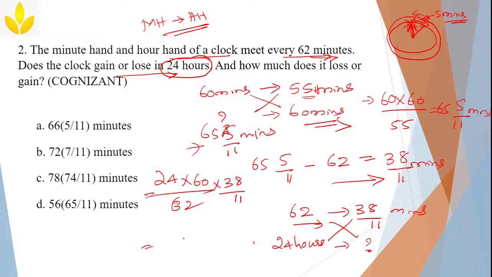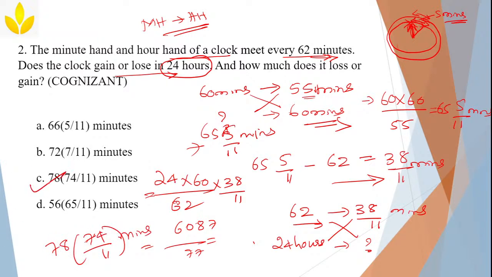Please sit and do all this calculation. Here you will get 6087 divided by 77, and your answer will be 7874 by 11 minutes. That is option C.